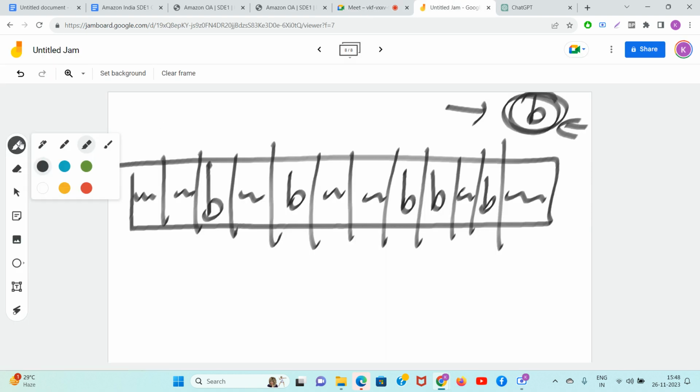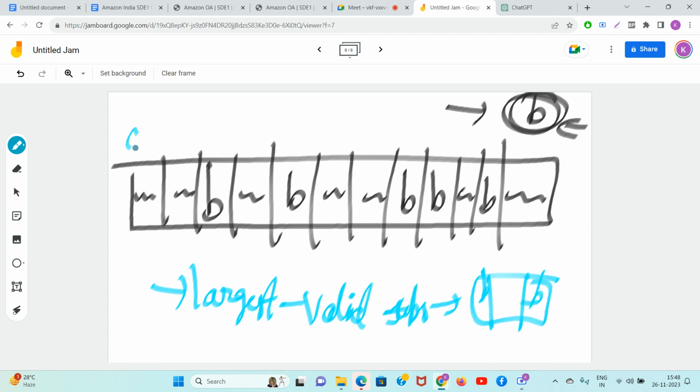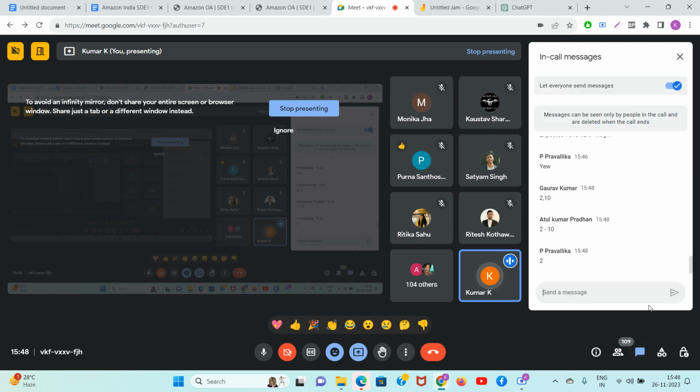Good. Now use your own brain and tell me which substring you will consider if you want to find the largest valid substring which satisfies all the properties but starts at B and ends at B. These are the indices. Tell me what will be the index of the substring which you should consider. 3, 2, 1. Start writing in the chat. Quick, don't waste time.